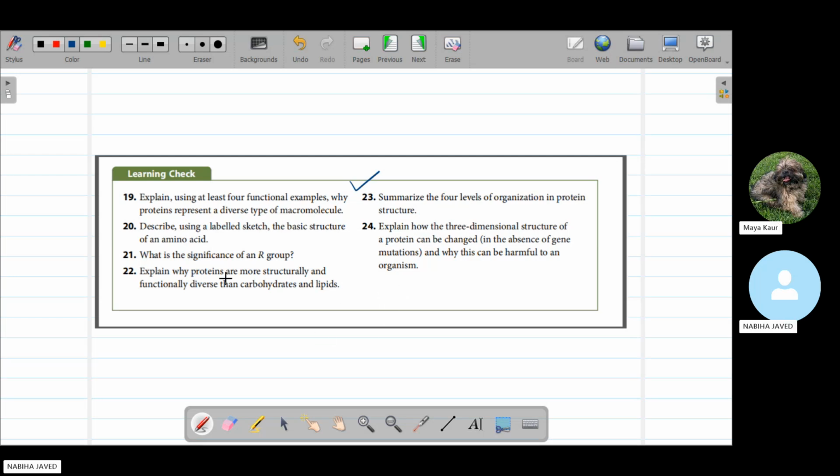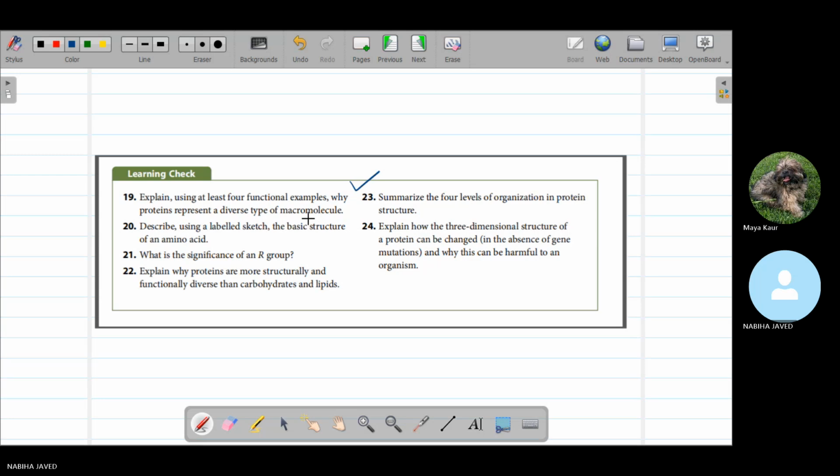Okay, question number one, what is the significance of an R group? That is the variable group in the amino acid. So the R group basically represents the difference between each of the types of proteins, because the functional group is attached to the R group, which could be a different group of the number of carbons, which gives it different properties. Yes, exactly. And explain using at least four functional examples why proteins represent a diverse type of macromolecule.